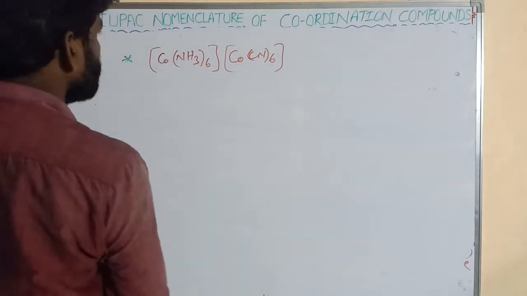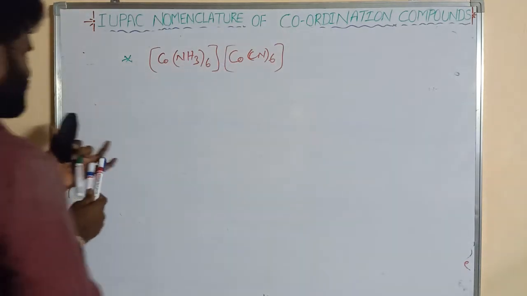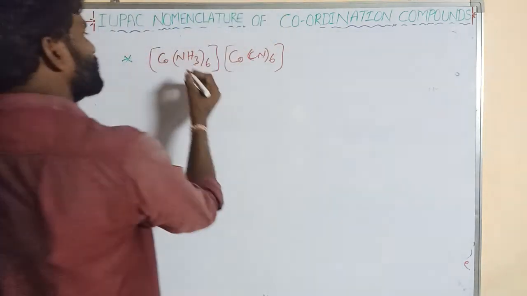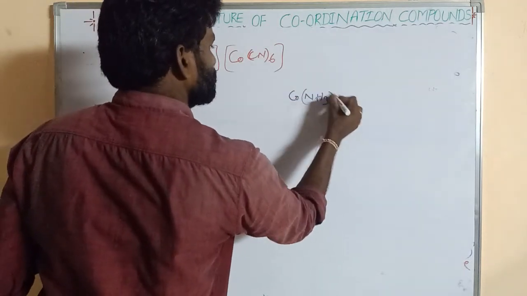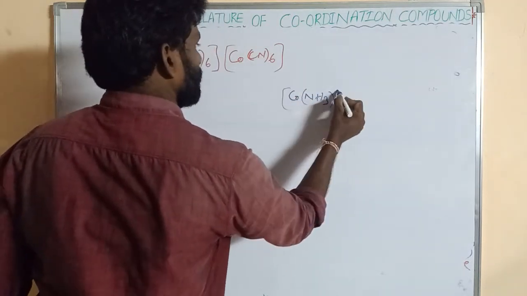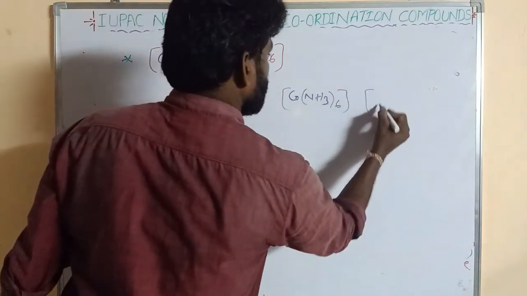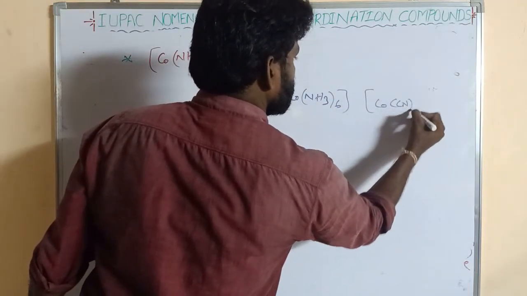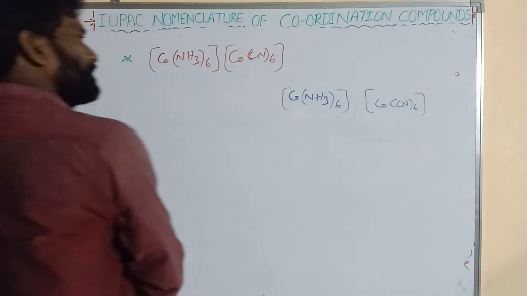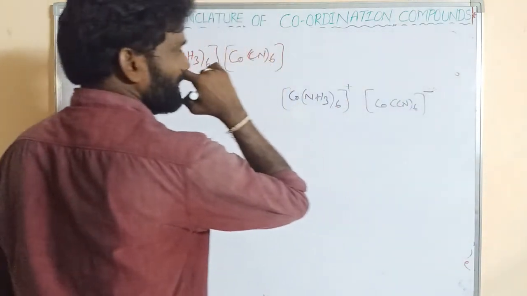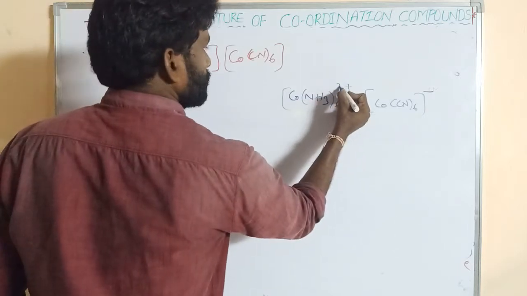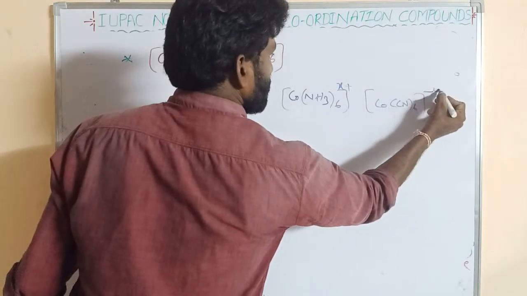And so this is the combination of 2 complex ions. How is it ionized? So Co(NH3)6 and Co(CN)6, right? So this is plus, this is minus. How many plus, how many minus, we don't know. So this is x plus, this we can say minus y.